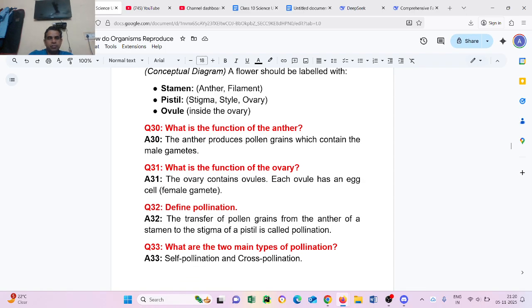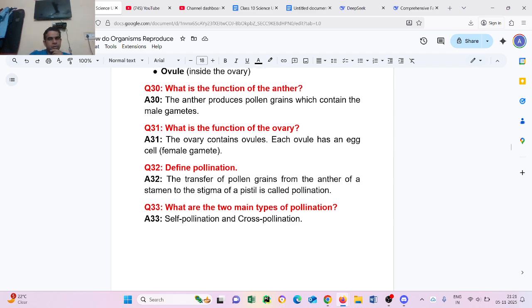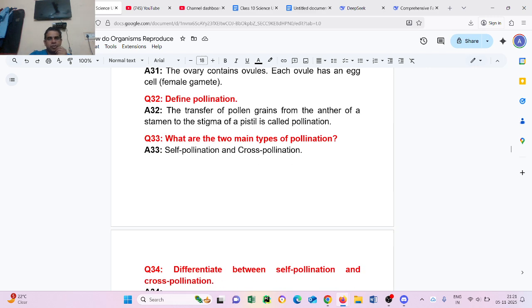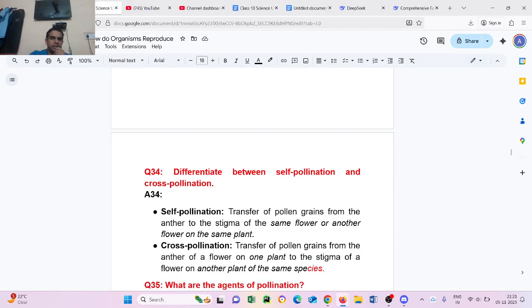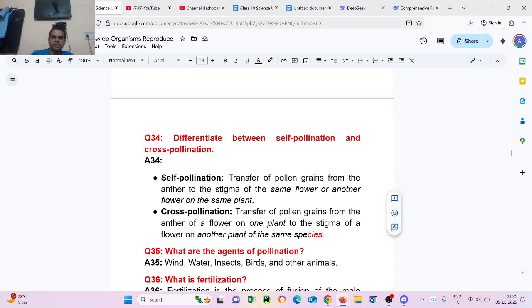Question number 32. Define pollination. The transfer of pollen grains from the anther of a stamen to the stigma of a pistil is called pollination. Question number 33. What are the two main types of pollination? Self-pollination and cross-pollination. Question number 34. Differentiate between self-pollination and cross-pollination. Self-pollination: transfer of pollen grains from the anther to the stigma of the same flower or another flower on the same plant. Cross-pollination: transfer of pollen grains from the anther of a flower on one plant to the stigma of a flower on another plant of the same species.